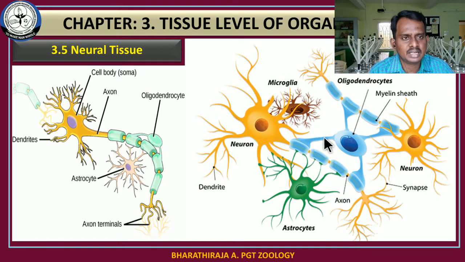So there are three structures we discussed in this part: microglial cells, oligodendrocytes, and astrocytes. These are the three types of neuroglial cells associated with the structure of neuron. This picture is not given in the textbook, so kindly draw this diagram.